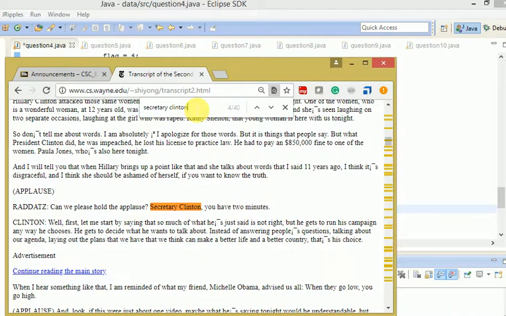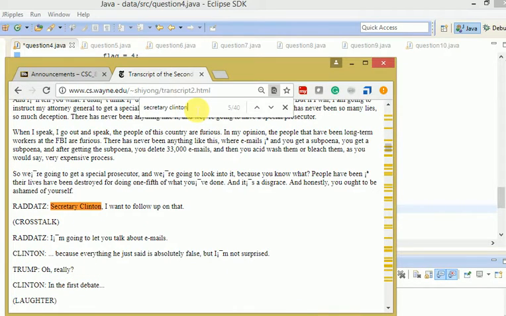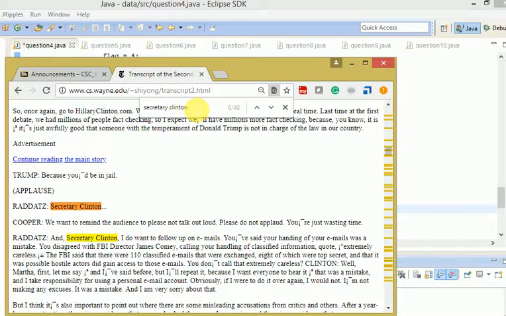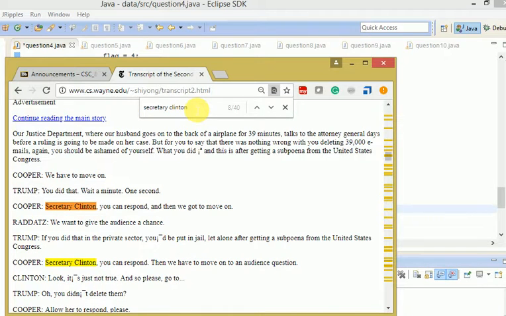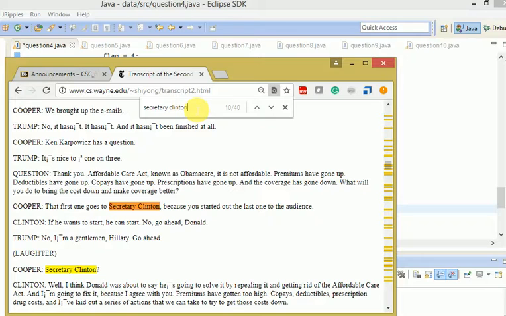The word "minute" is not a stop word, so this is not the right one, and even this is not the right one. Cooper, right, we got it here: Cooper, Secretary Clinton. So that's what he's used. It's called 2-gram words.